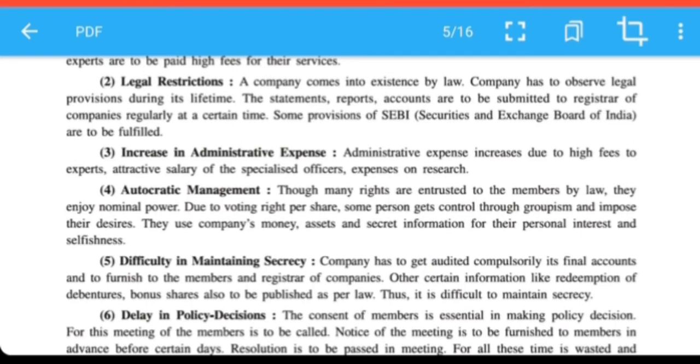Increase in administrative expense increases because here high fees are there for expert, for manager, for research. Here all the money is paid, high value money is paid to them. That's why the administrative expense is more.